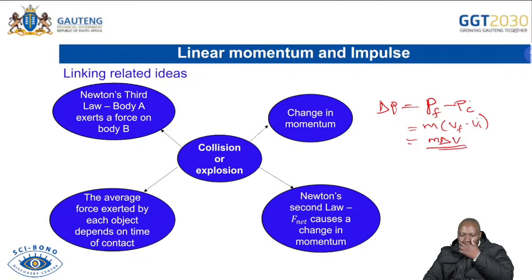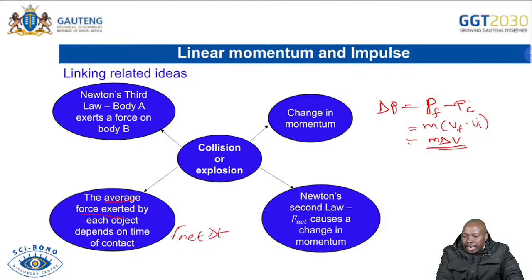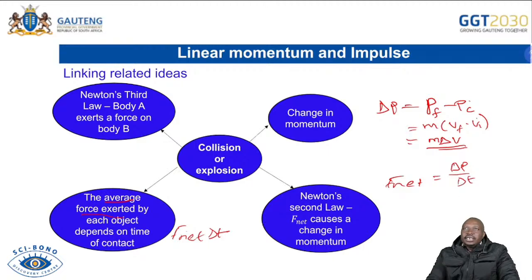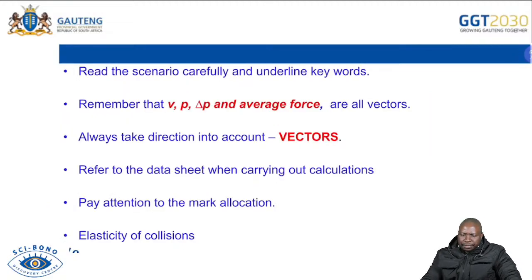So you must be able to know how to calculate change in momentum. You must be able to calculate the average forces exerted by each, which depends on time. We've talked about F net delta T, which we said is our impulse. Newton's second law in terms of momentum: F net is equal to the rate of change in momentum. Please remember all these concepts. They will help you as and when you answer your questions.